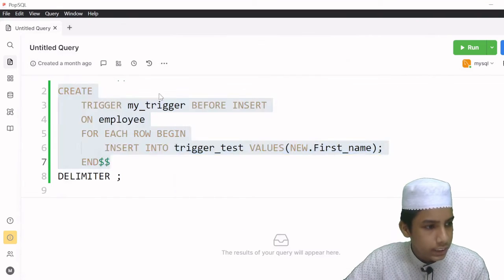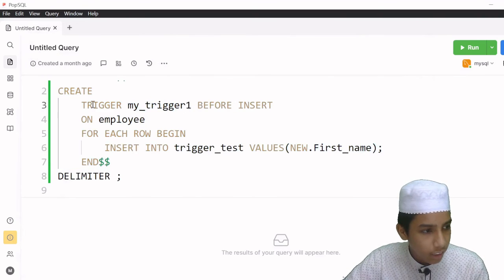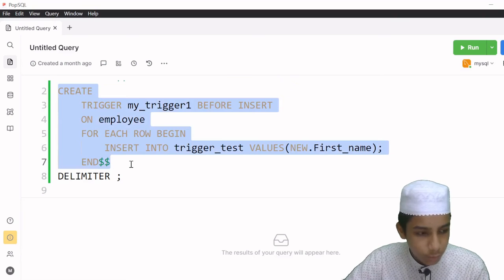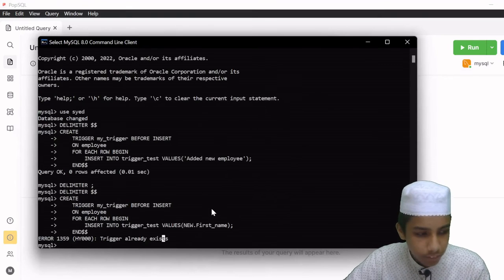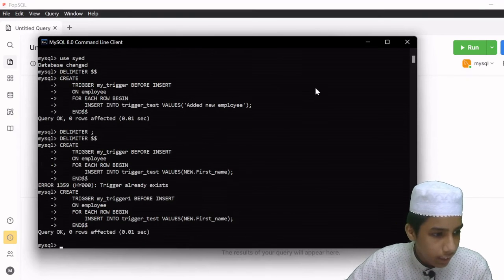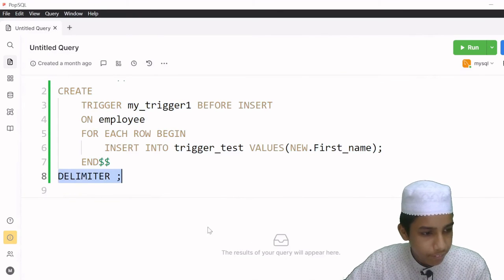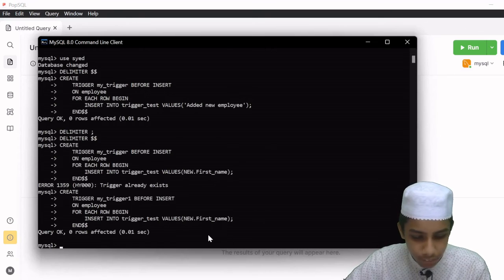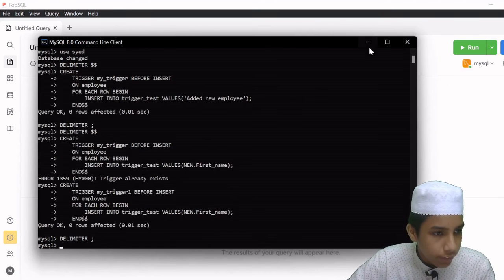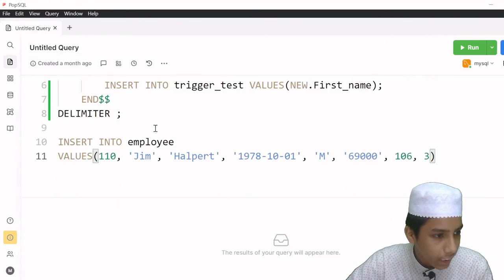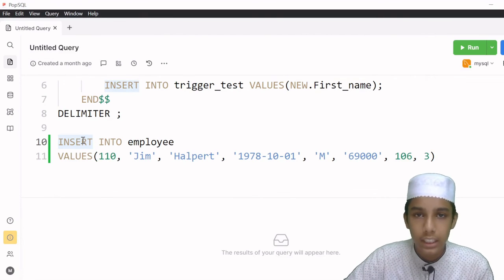So let's change its name to something like trigger1, and then I'm going to copy this one and paste that here, and then enter that one, and now I'm going to paste this delimiter again. Now the trigger has been created again, and now I think I should insert this right now.